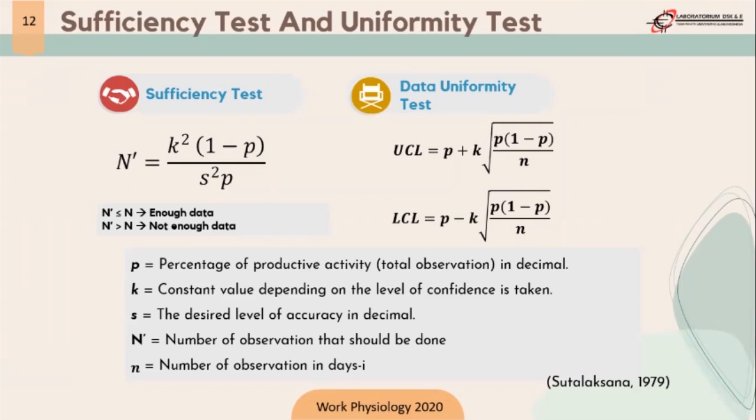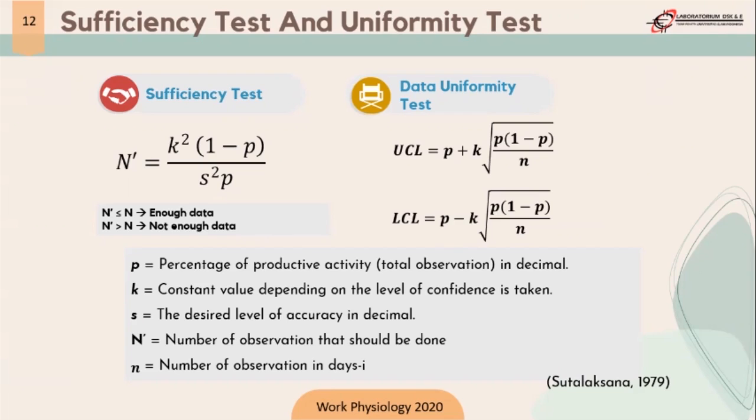The data uniformity test aims to find out whether the data measurement results are uniform enough. Data can be considered uniform when it lies within the range of UCL and LCL. Next, S is the desired level of accuracy in decimal.